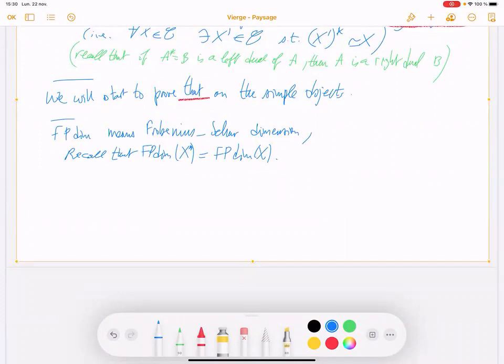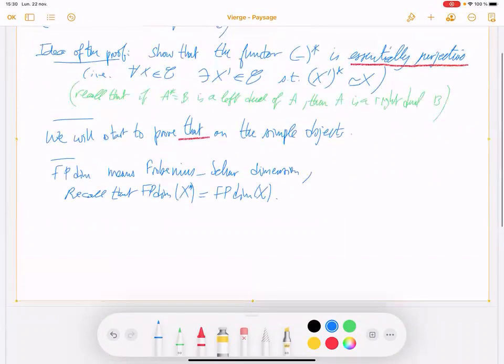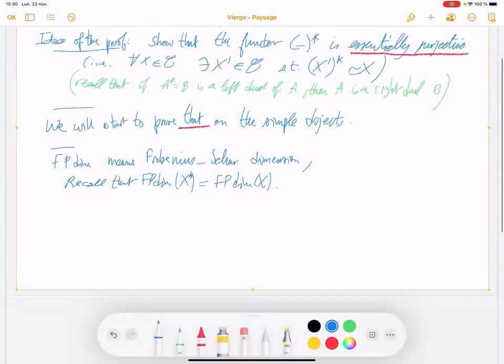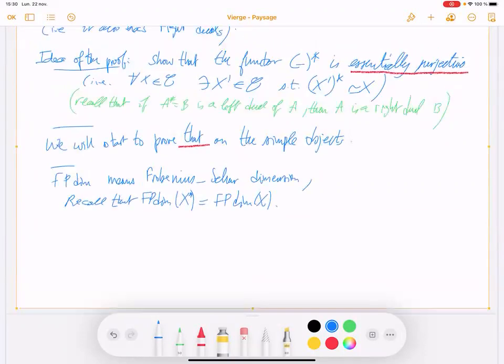So to prove that the dual functor is essentially surjective on the simple objects, we first need to show that the dual of a simple object is a simple object.